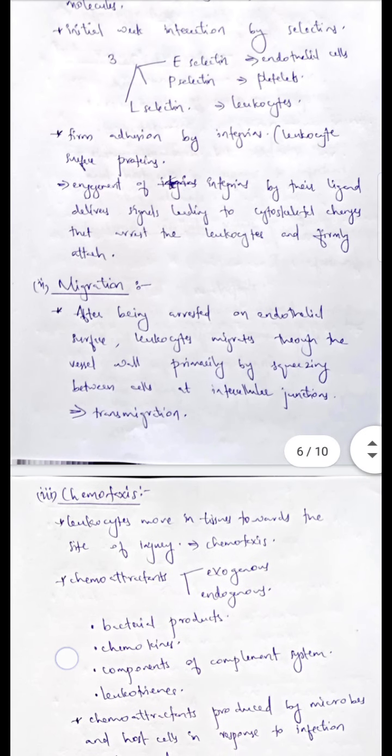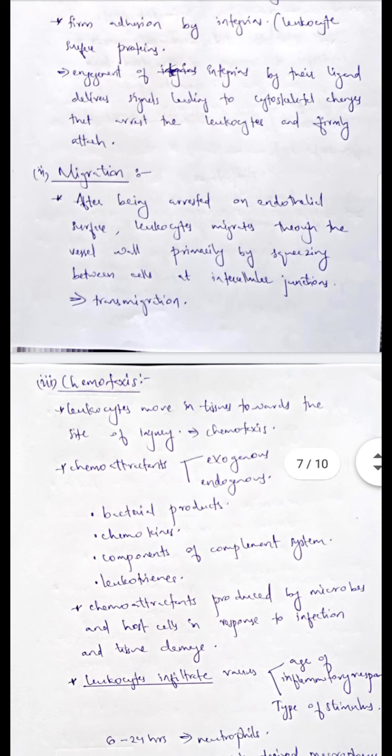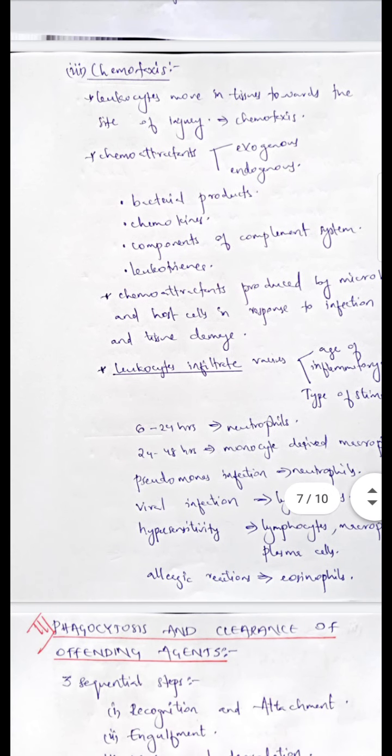Next is chemotaxis. Chemotaxis is when leukocytes move into the tissues towards the site of injury. There are two types of attractants, exogenous and endogenous chemoattractants. It includes bacterial products, chemokines, components of complement system, leukotrienes and all. Chemoattractants are produced when there is infection or tissue damage.